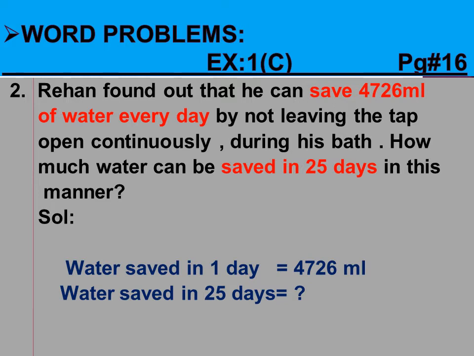Again dear students, look at these two statements in the solution. It is clear that the water saved in 1 day is given, and we have to find the water saved in 25 days. Whenever any statement in 1 is given and we have to find more than 1, what will we do?